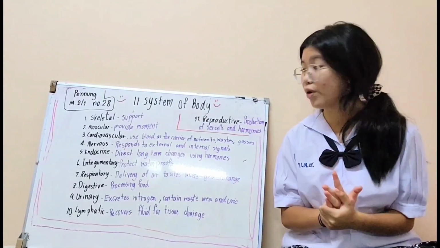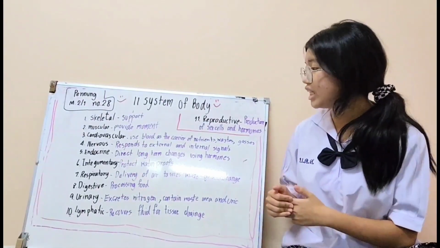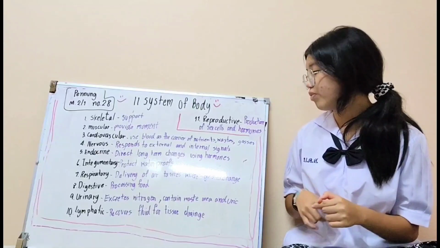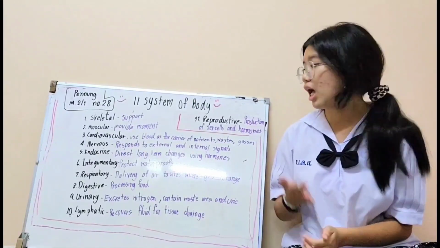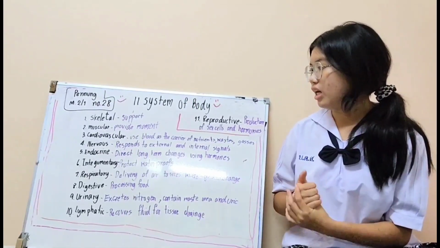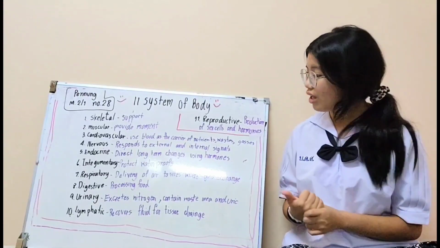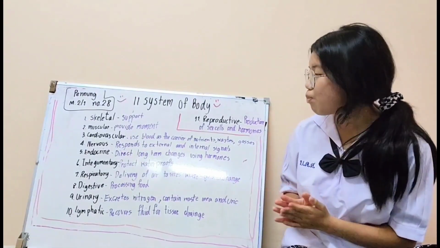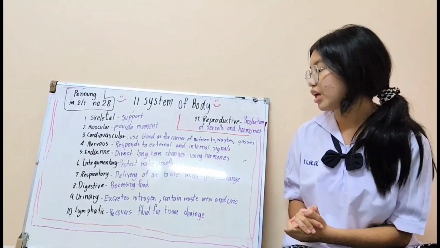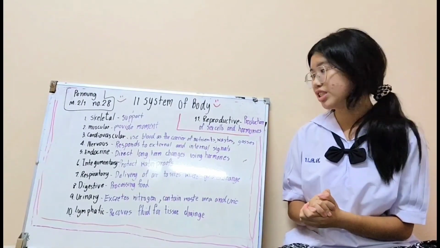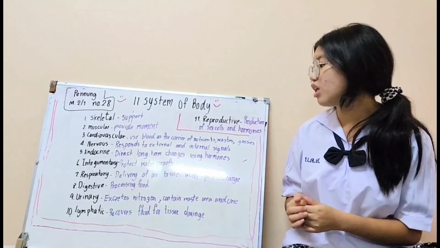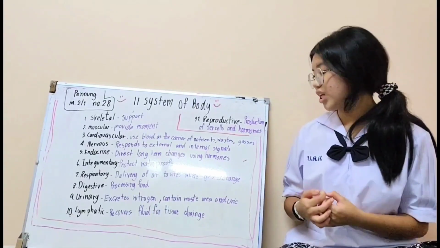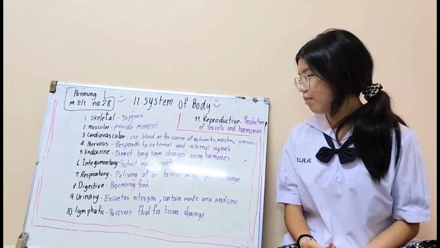Number 5, endocrine is direct long-term changes using hormones. Number 6, integumentary system is protect and waterproof. Number 7, respiratory system is delivery of air to sites where gas changes.